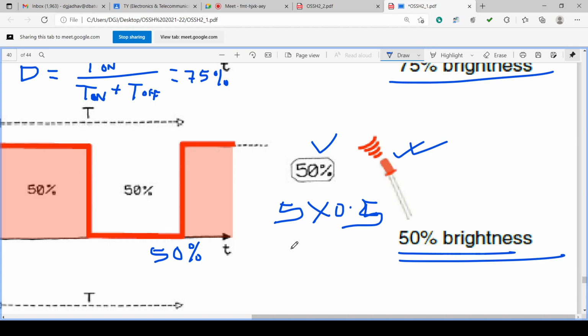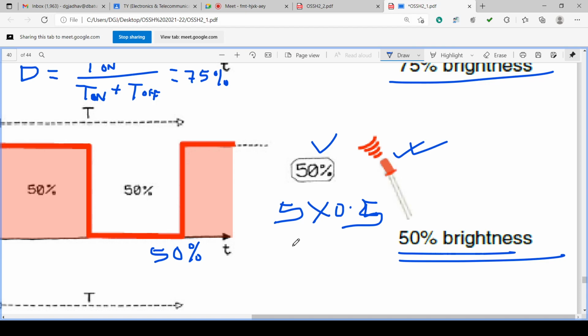The microcontroller is giving digital value only on the pin, but that digital value is fluctuating between low and high. It is varying between low and high at some time period, capital T, with some duty cycle, that is the percentage of on and off ratio, on and total ratio. If duty cycle is 25%, it will give 25% of 5 volt, that is 1.25 volt.